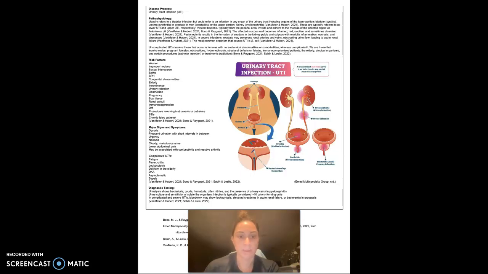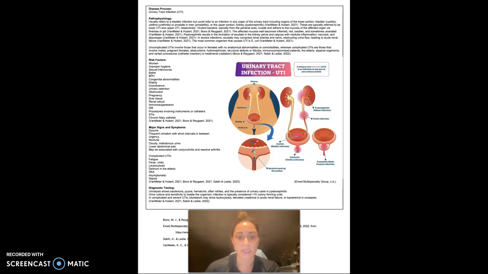BPH in men, congenital abnormalities, the elderly, incontinence, particularly fecal incontinence, urinary retention, obstruction, pregnancy, scar tissue, renal calculi, immunosuppression, diabetes, procedures involving instruments or catheters, STIs, particularly with urethritis, and chronic Foley catheter.